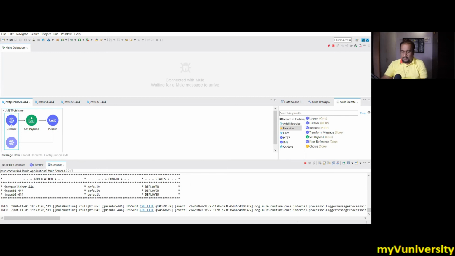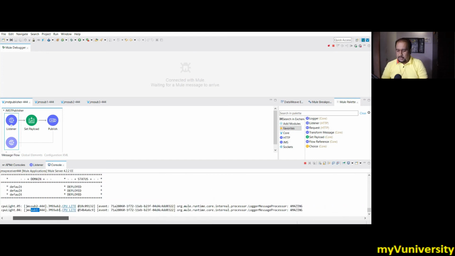You can see 2 messages are consumed by sub 1 and sub 2. You can see now sub 2 is before and sub 1 is after. You cannot predict this order. Both are different applications and they're running in parallel, so you cannot predict which logger will be executed first. Remember that. Both are getting executed. Now, the message is preserved on the ActiveMQ server.